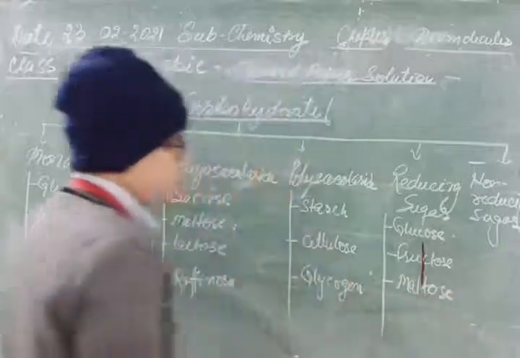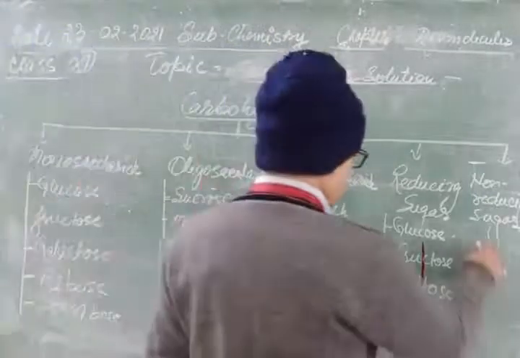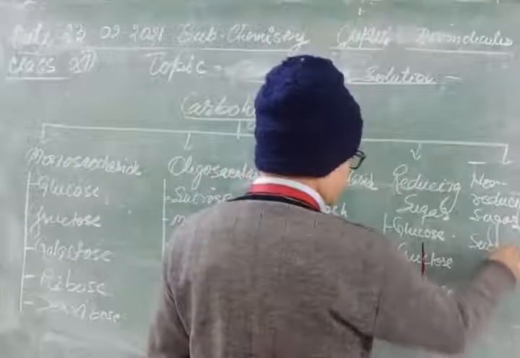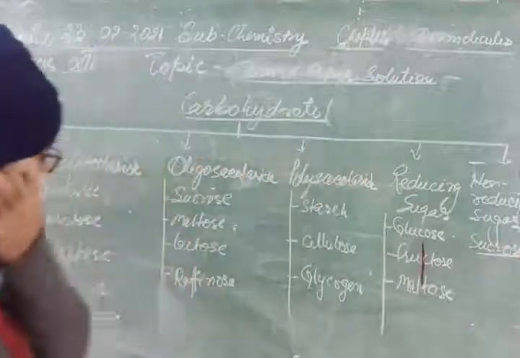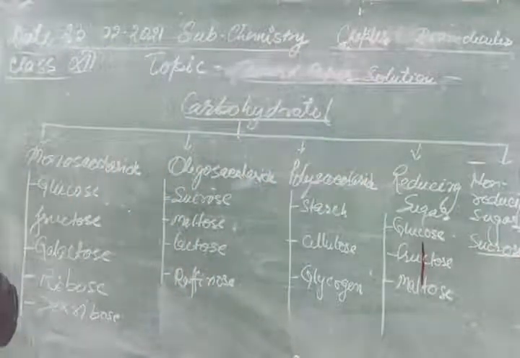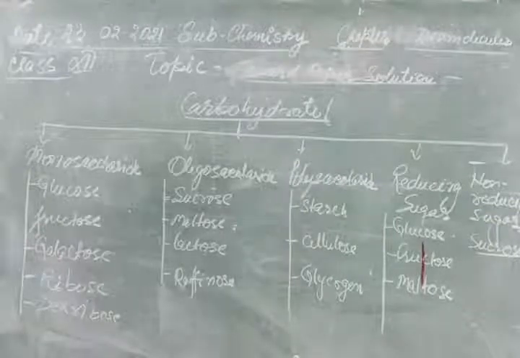Remaining others are the non-reducing sugars. You can take sucrose from your course. These are the non-reducing sugars. Note down.